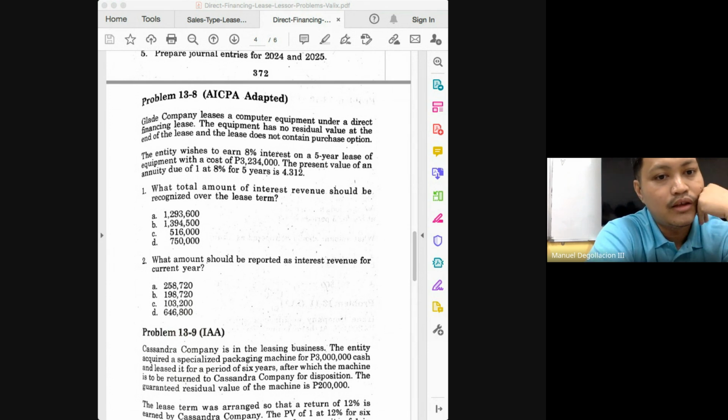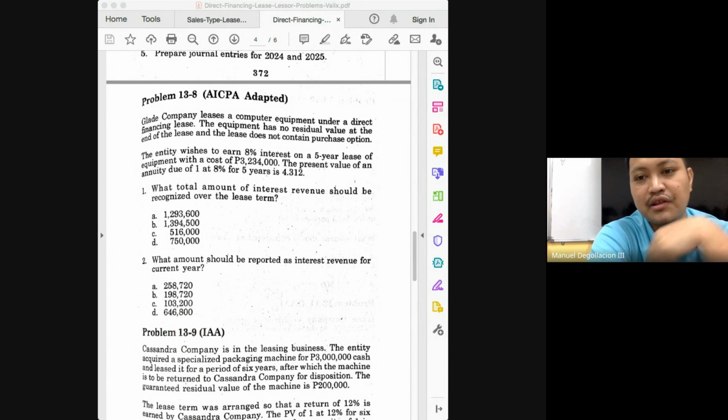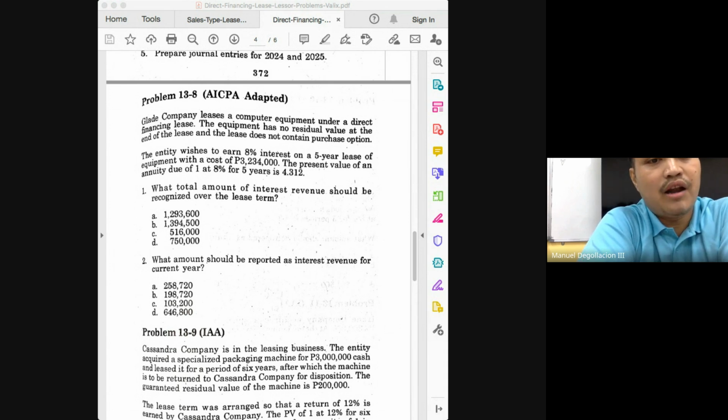How much is 3,234,000 divided by 4.312, class? 750,000. And what is the 750,000? This would be our periodic payment for how many years? 5 years. So what do we do with the 750,000? We multiply it by the number of times we will receive it. How many times will we receive 750,000? 5. So multiply 750,000 by 5. That will give you how much? 3,750,000. Why are we going through this, class?